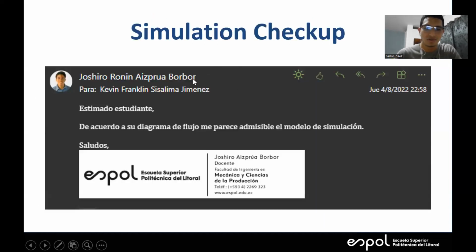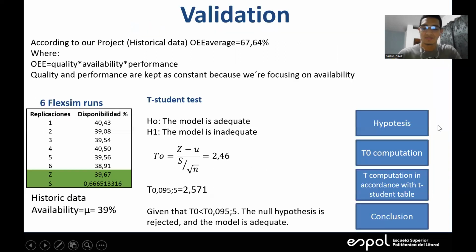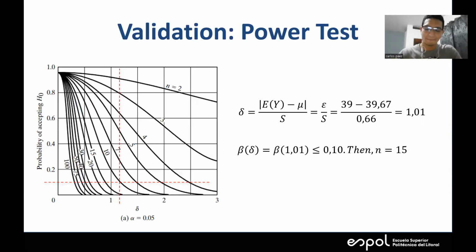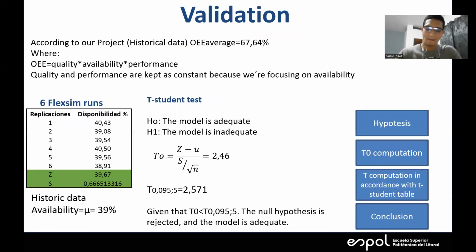This is the verification and validation of the model. For validation, we run the program 6 times, and these are the data for the mean and standard deviation. In the Student t-test, we observe that the null hypothesis is not rejected, so the model is reliable. For the power test, we observe, according to the graph, that we must repeat the model, this time running 15 times. Once the runs have been made, we verify that the hypothesis is not rejected, so the model is reliable again.